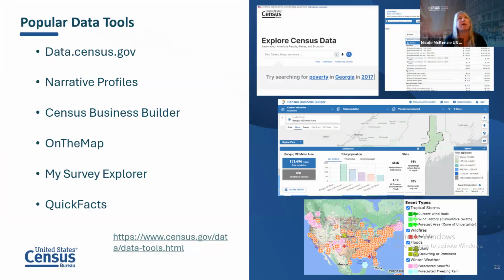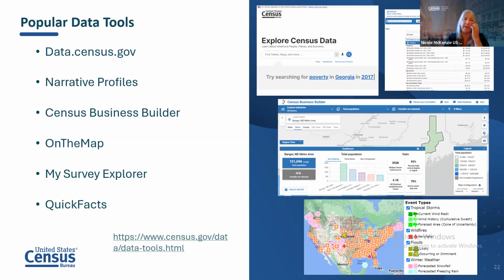We have, gosh, 58. Last I counted, I think we had 58 different data tools on our site that help you access the different types of data you may be looking for. That's a lot of tools. We also have visualizations. We have interactive maps. We have stories that are written based on findings from a survey that may highlight something.